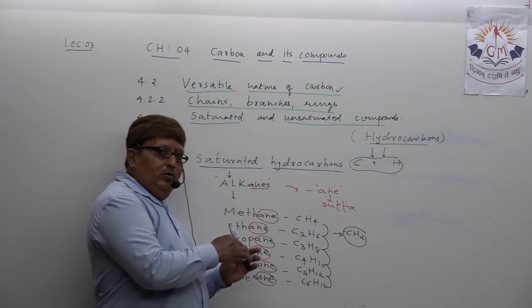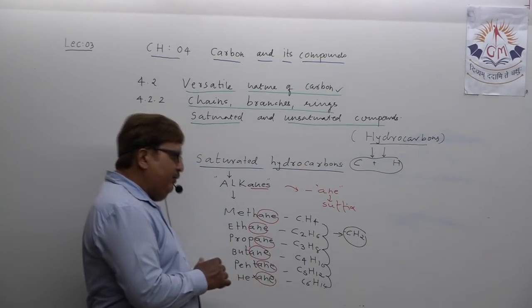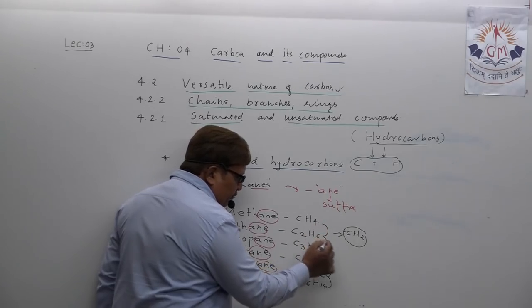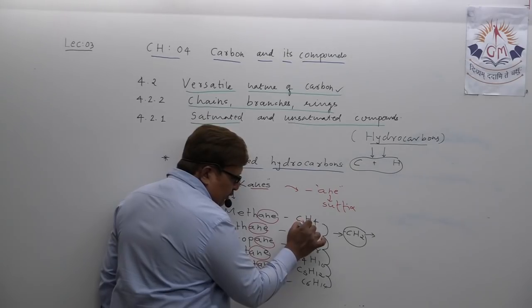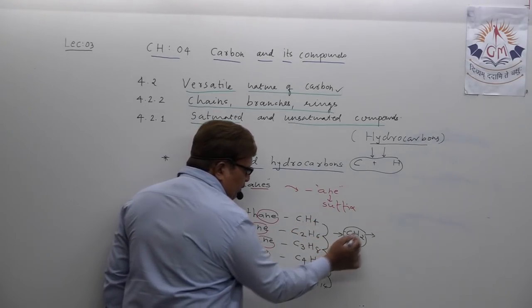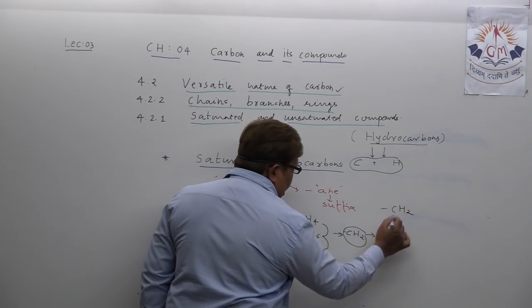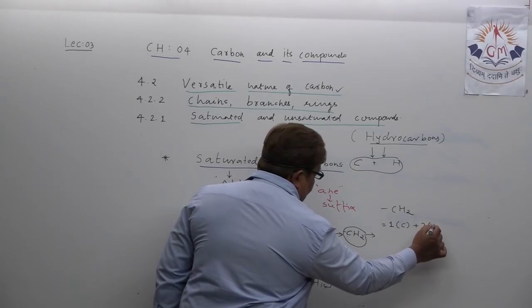So you are able to observe one order here. Understand? And at the same time, when there is a difference of CH2, what is the difference of atomic mass between two successive alkanes? So CH2, just try to calculate: one carbon and two hydrogen.